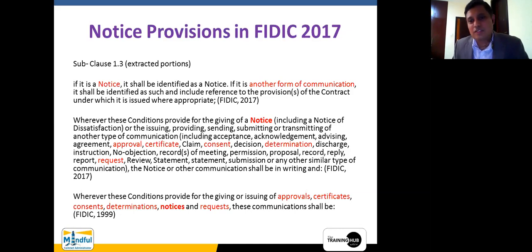Okay, or else due to a wrong email ID, or that particular person's inbox is full, it has not been delivered. So from the electronic management system, you can identify whether it has been received or not. So that is very important for acknowledgement. Then advising, agreement, those are not there. Then approval certificate, which are there, you can see the red colored ones are the ones which are appearing. So likewise, what I wanted to highlight here is the notice provisions have been substantially expanded within the FIDIC 2017 version.